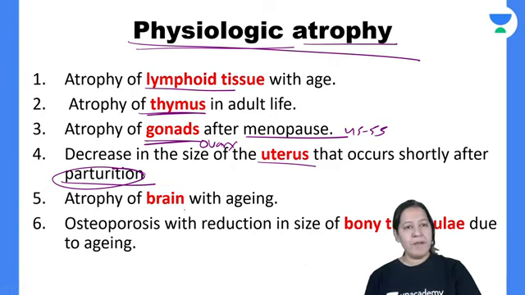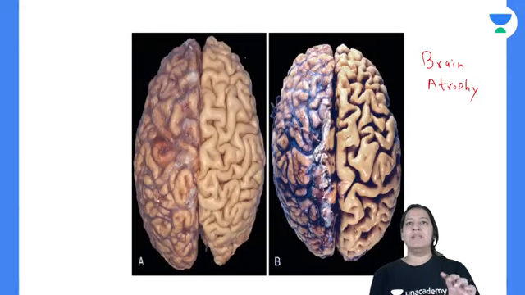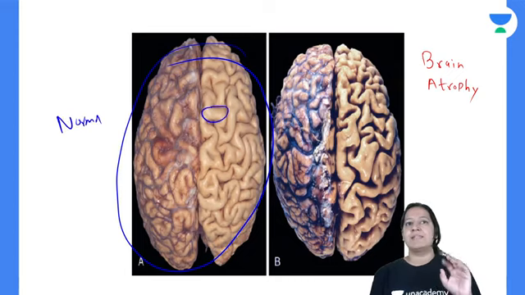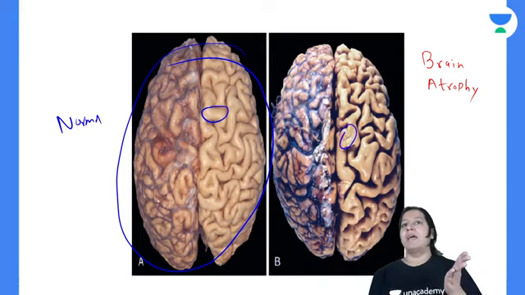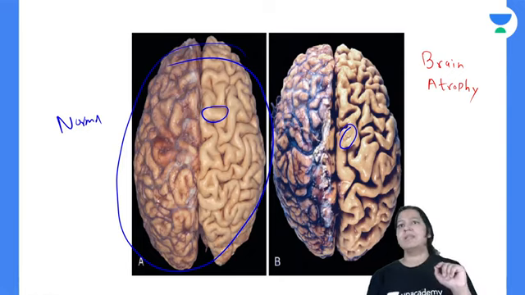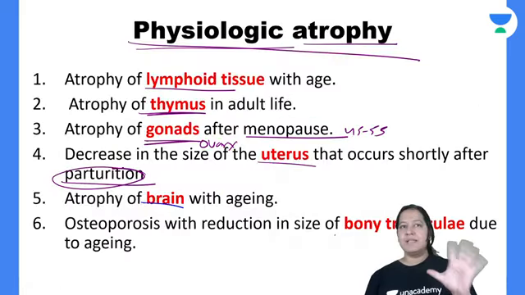You know, brain size. The size of the brain decreases with age. You can see this is a normal brain. It is a diagram from Robbins, that's why I'm showing you. This is a normal brain. See the gyri and sulci. Gyri are the elevations, sulci are the depressions. The gyri become more prominent and the sulci become deeper because most of the substance is disappearing. That is known as brain atrophy. So that is physiological.